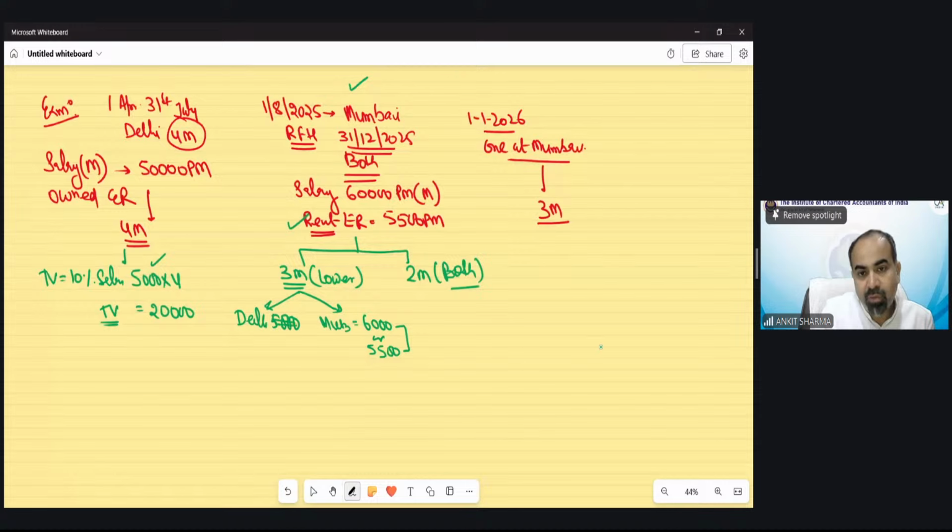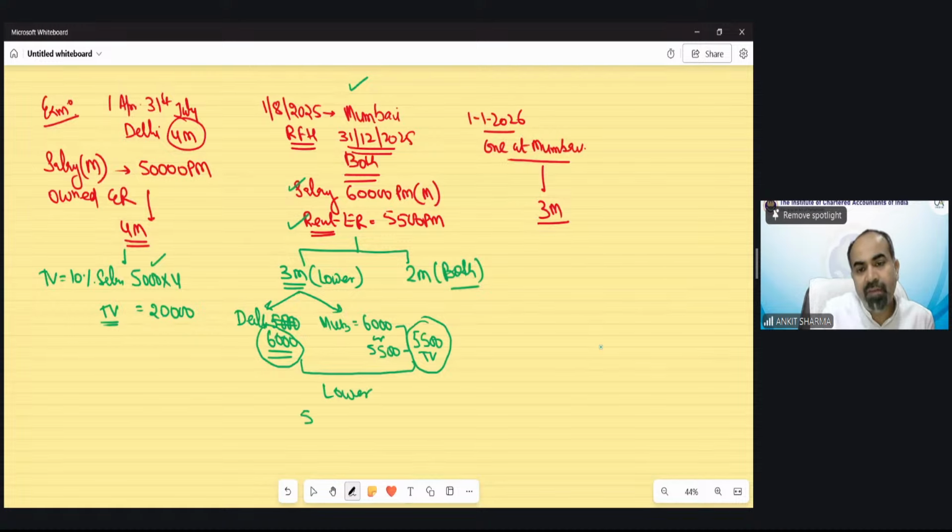Sorry, Delhi would be 6,000 now because the salary has been changed. So for these, 10% is 6,000. Now Mumbai is 5,500. Whichever is lower, 5,500 rupees per month, will be the taxable value of Mumbai. And 6,000 would be the taxable value for the rent-free house of Delhi. So out of these two, for 3 months, we will tax the lower value.